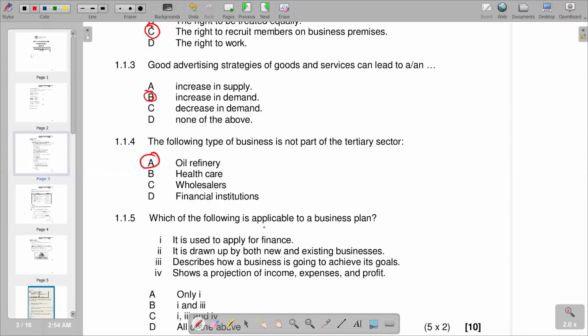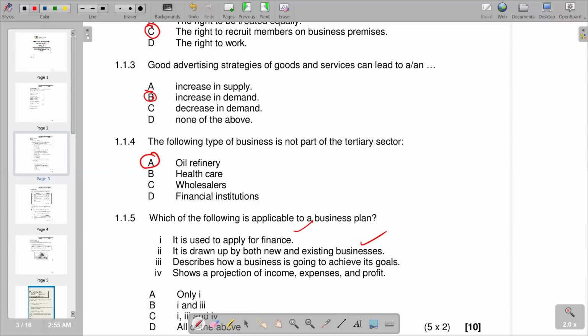We know that business plans are used to apply for funding, which is correct. New and existing business. Remember, a business plan can be for a new business, and when it's a new business, it is usually looking for funding. But when it's an existing business, it's a business plan that has been composed maybe due to new projects that need to be undertaken. So it's also correct.